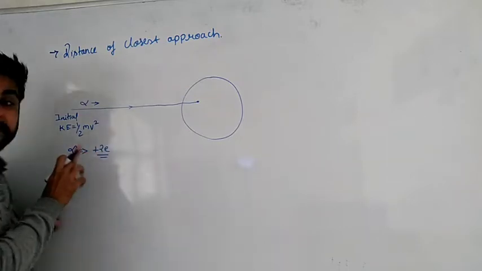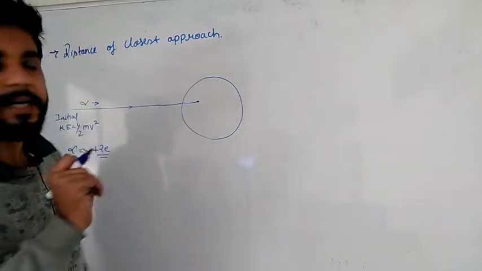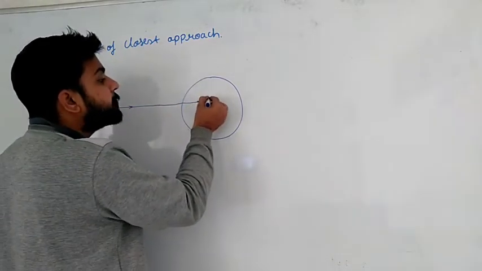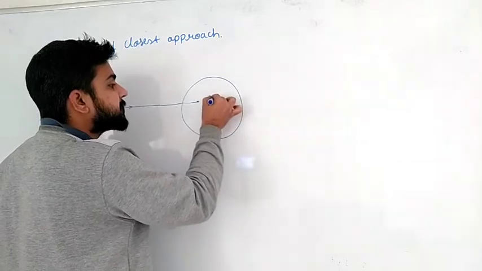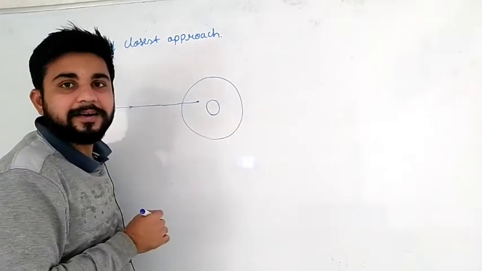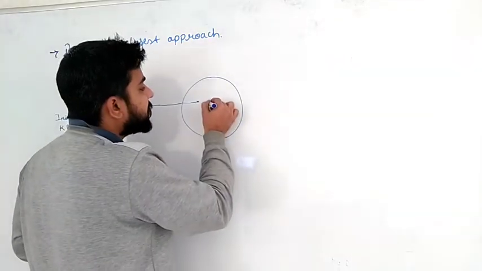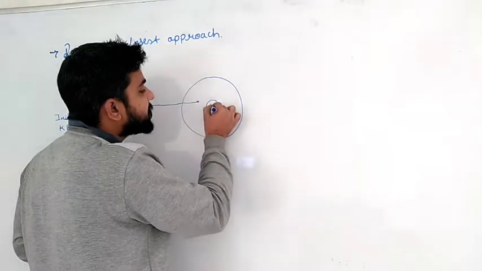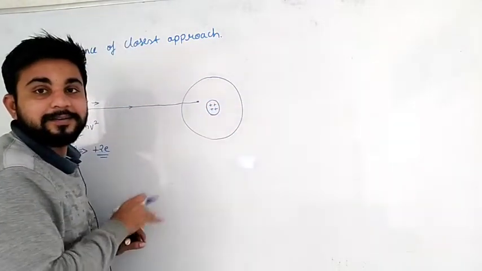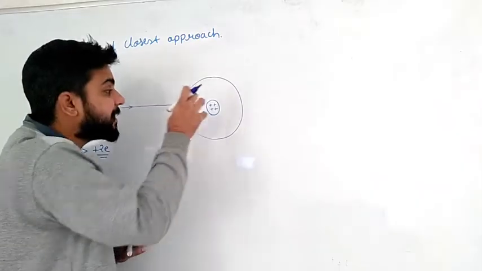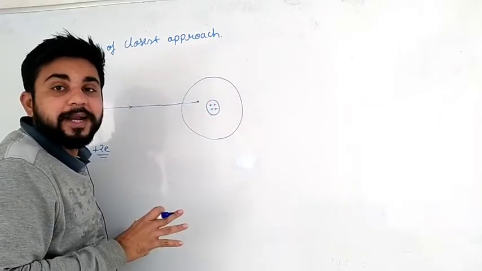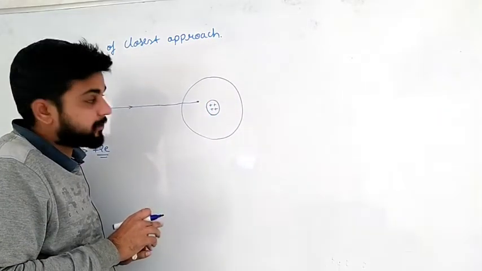Now in the nucleus of the atom, what is there? Positively charged protons are there. The whole mass of the atom is concentrated at the center, which is called the nucleus.